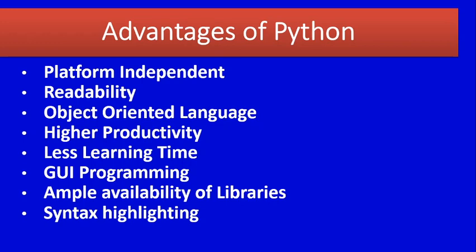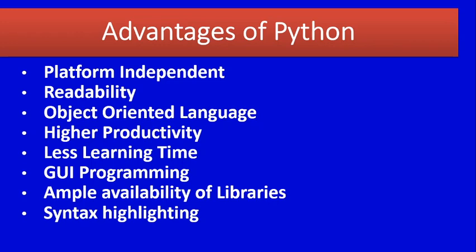That is platform independent. Second one, readability, means simple English like structure. Instructions are in simple English that are easy to understand, easy to read, even by non-programmers. Then third one, OOPS, that is object oriented programming language.